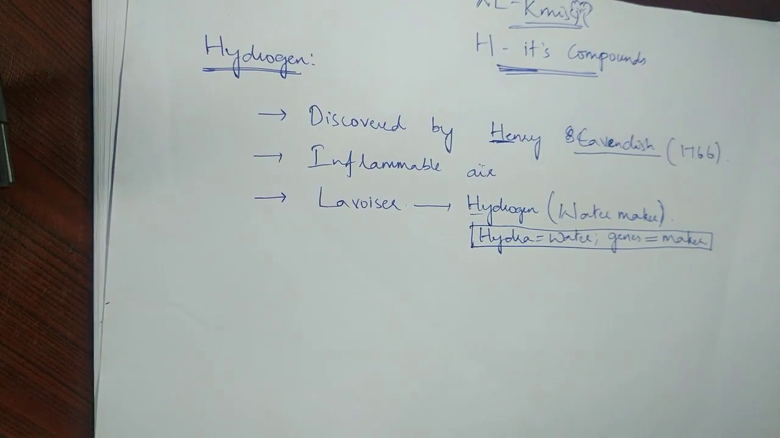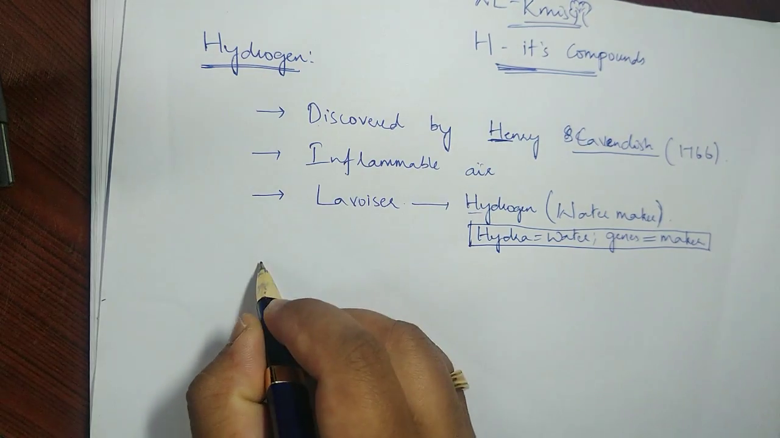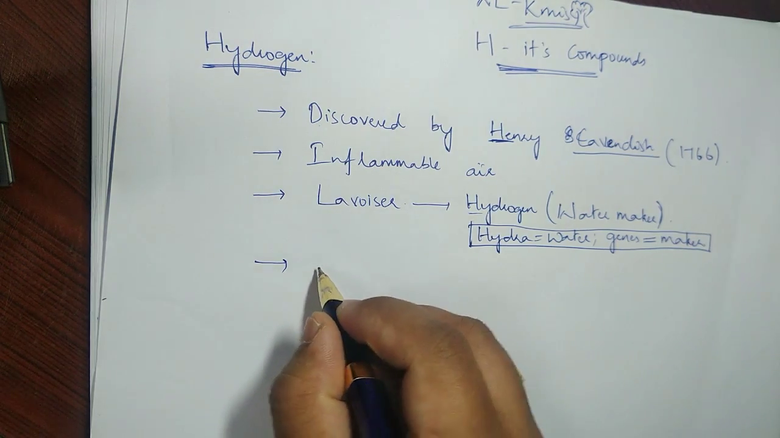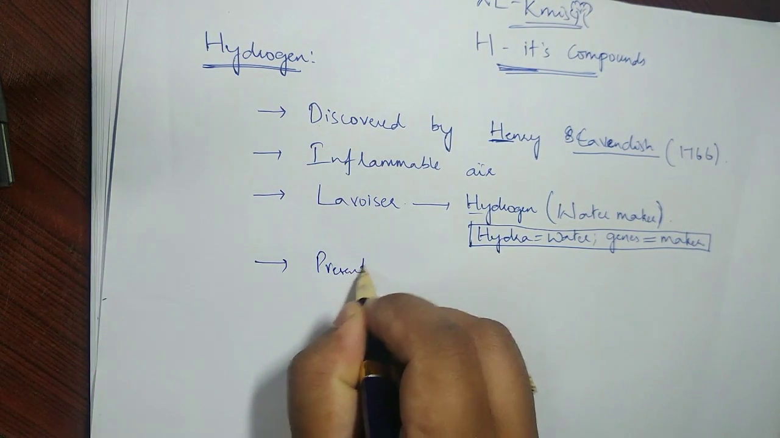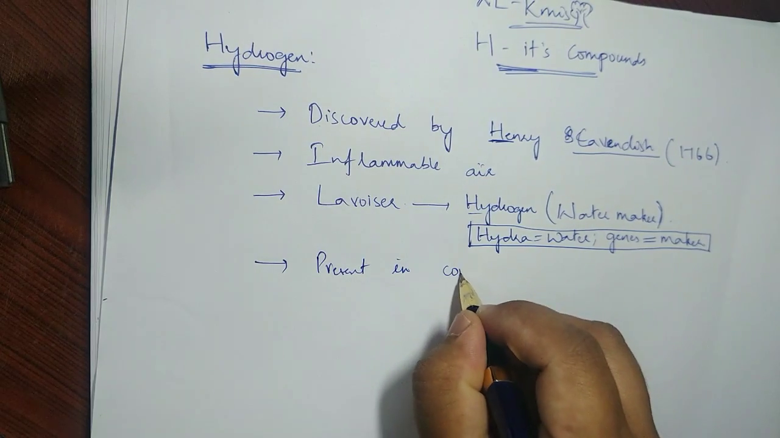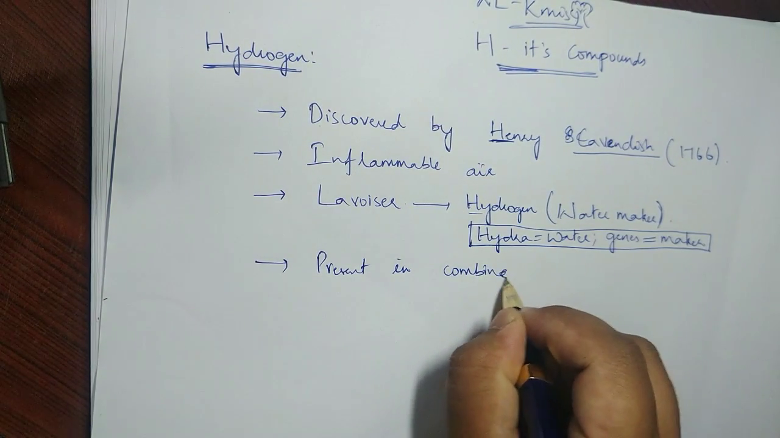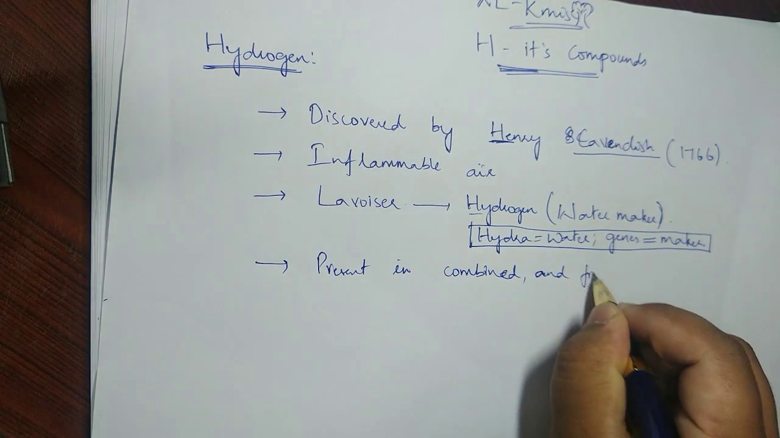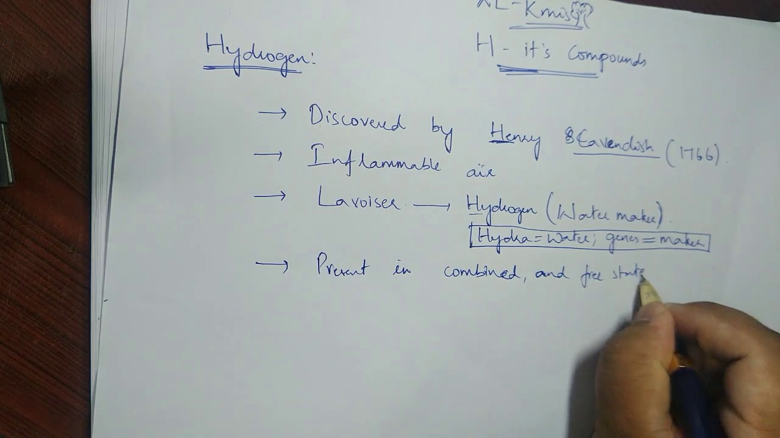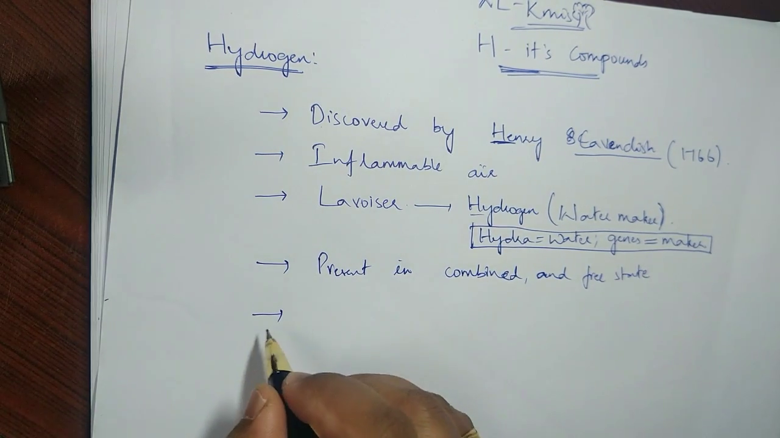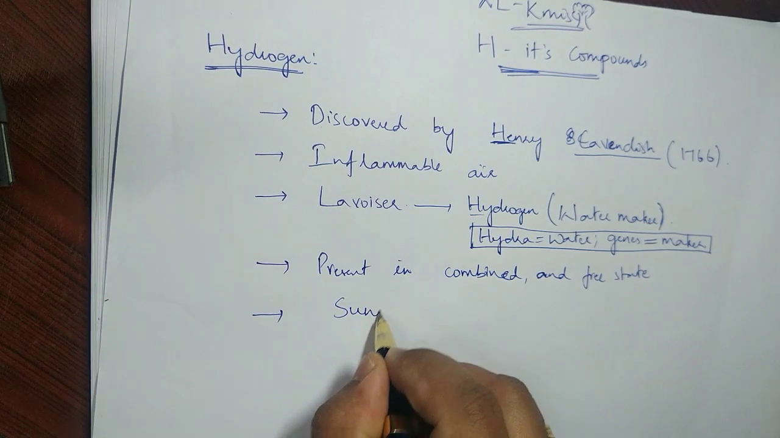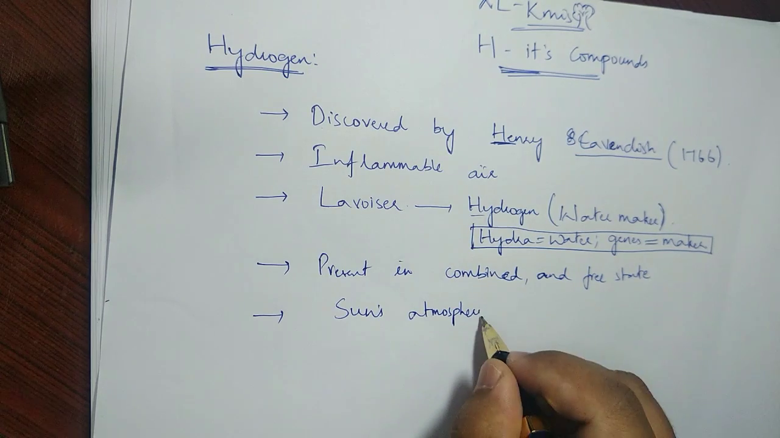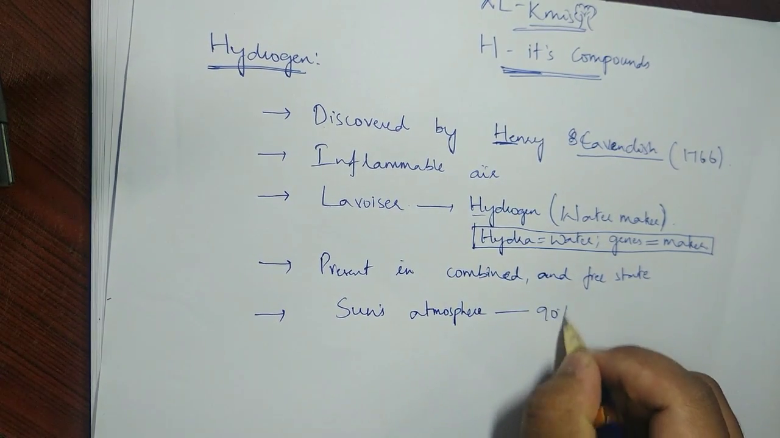Apart from this, there is one more point you must know: hydrogen can be present in both combined and free state. In combined form, like water and hydrochloric acid, and in free state, like hydrogen gas, but the free state is in very small amounts. Where do you find hydrogen mostly? It is in the sun's atmosphere, which contains 90% hydrogen.